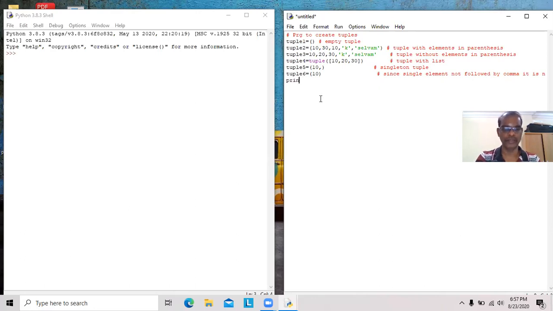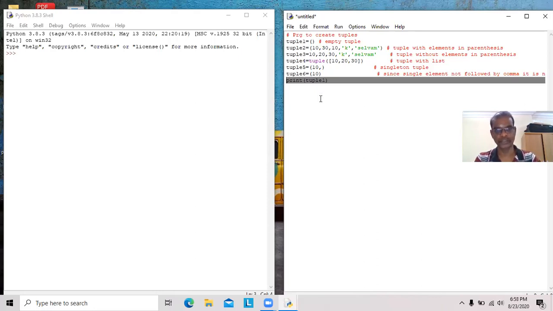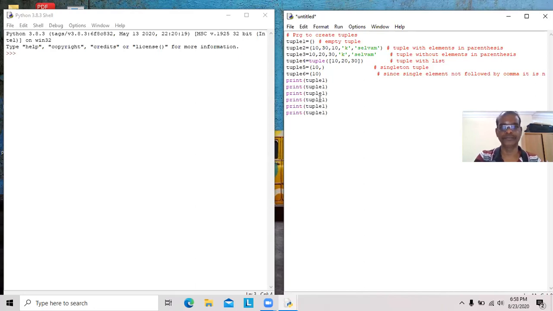Now we will print all the values: tuple 1. Similarly, we can copy and paste, up to 6. The tuple 6 is not a tuple variable. Remaining, everything is a tuple variable.